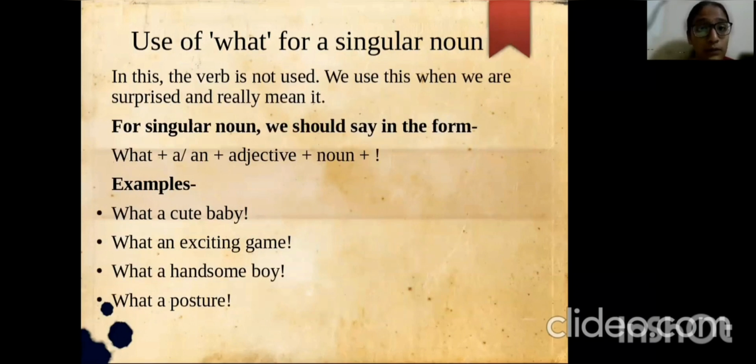Use of what for a singular noun. In this, the verb is not used. We use this when we are surprised or really mean it. For a singular noun, we should say it in the form of what plus a or an plus an adjective, a noun, and an exclamation mark. For example, what a cute baby! What an exciting game! What a handsome boy! And what a posture!